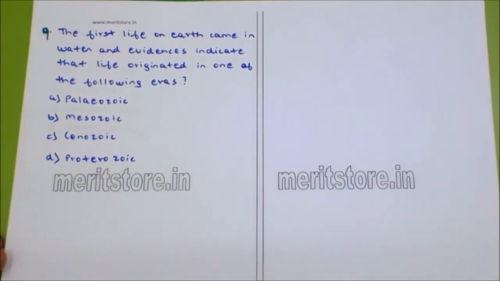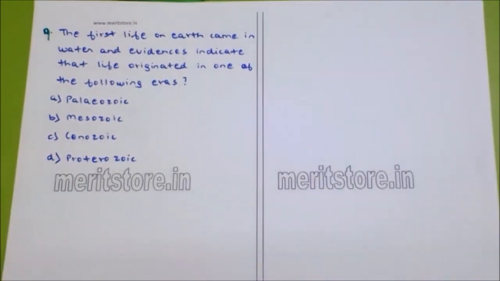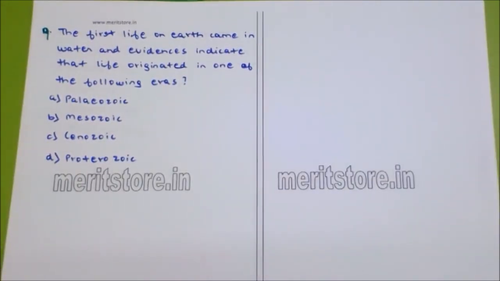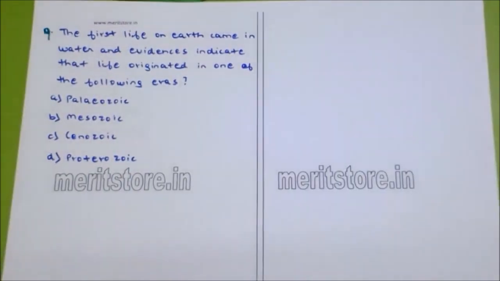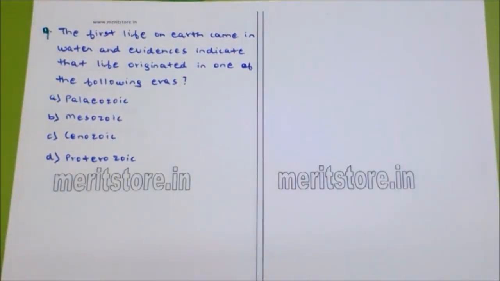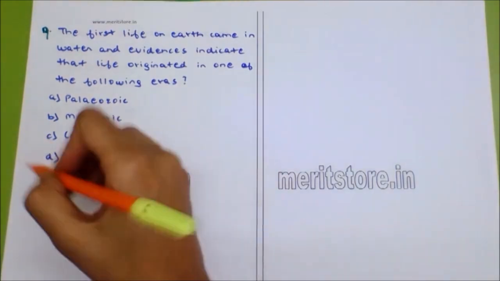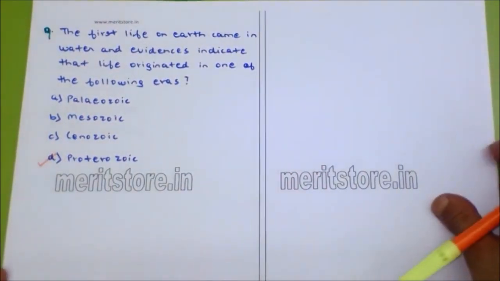The first life on the earth came in water, and evidences indicate that life originated in one of the following eras: Paleozoic, Mesozoic, Cenozoic and Proterozoic. These are the different eras. So the first life on the earth came in the Proterozoic period. Paleozoic, Proterozoic and Mesozoic follow the Archaeozoic, which is the oldest era of the geological time scale. So the answer is Proterozoic.